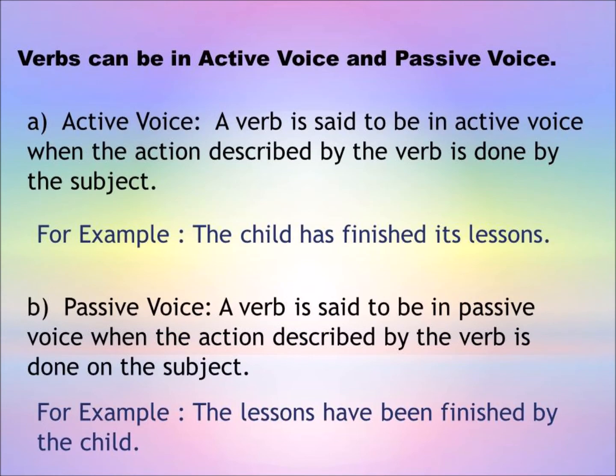Verbs can be in active voice and passive voice. A. Active voice. A verb is said to be in active voice when the action described by the verb is done by the subject. For example, the child has finished its lessons. B. Passive voice. A verb is said to be in passive voice when the action described by the verb is done on the subject. For example, the lessons have been finished by the child. Only a transitive verb can be used in passive voice.